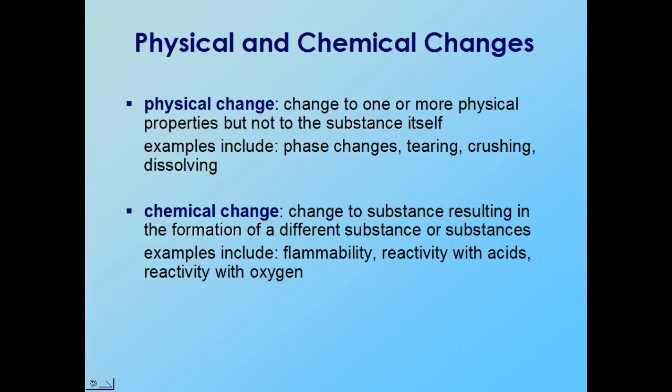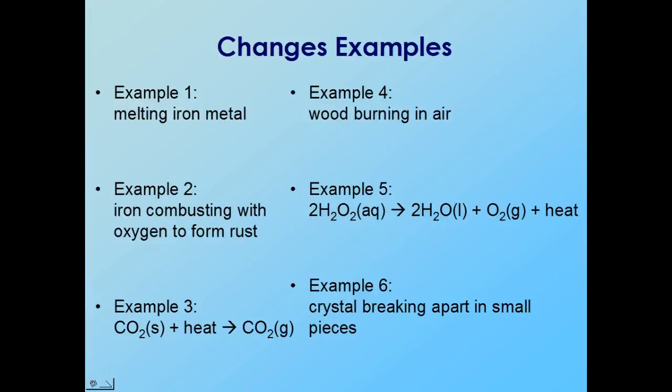Chemical changes do result in a new substance being formed that has its own set of properties. So when wood is ignited and it burns, when it's finished, you no longer have the wood there. You have a lot of carbon and other byproducts. You have the vapors that have gone off into the atmosphere, and each of those substances has its own properties. Reacting with acids, any other sort of reaction would result in a chemical change. Okay, and by reaction, it has to be something that would take place. If it doesn't take place, it's not going to be considered a chemical change.